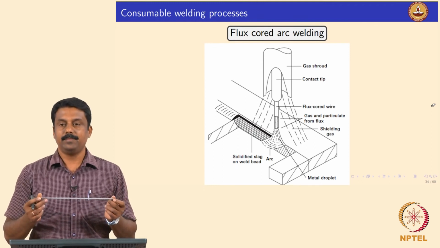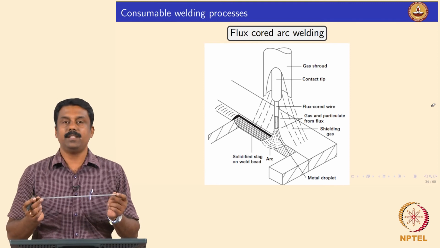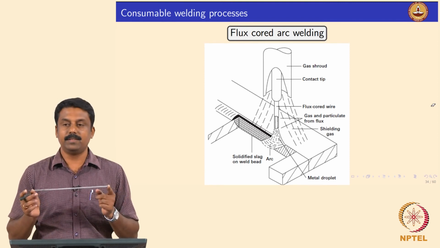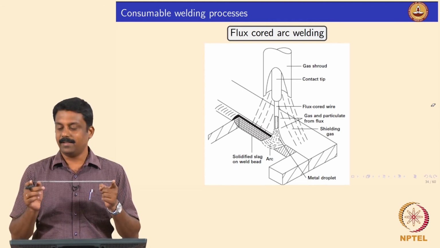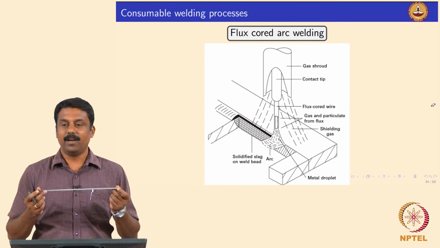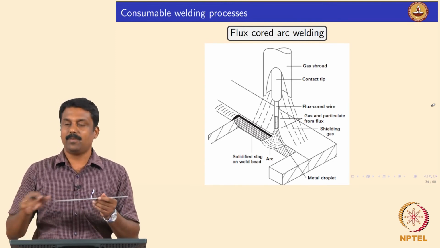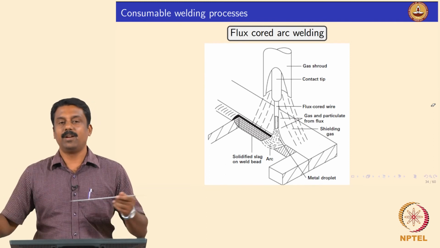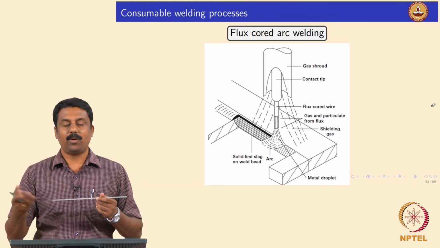Right? Is it clear? Okay. We also looked in the last class at the major disadvantage of this process: the electrode is not continuous. It has a defined length, isn't it? So automation is difficult, or if you want to deposit continuously, you need to make the electrode very long, like in GMAW, in a roll.